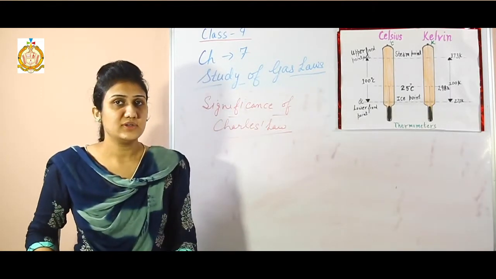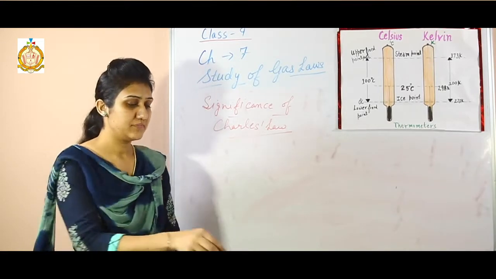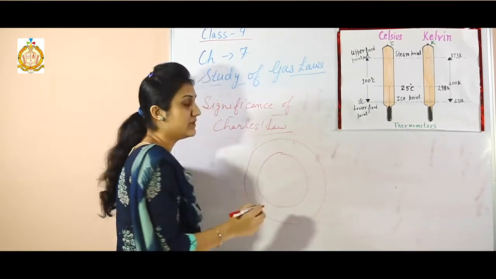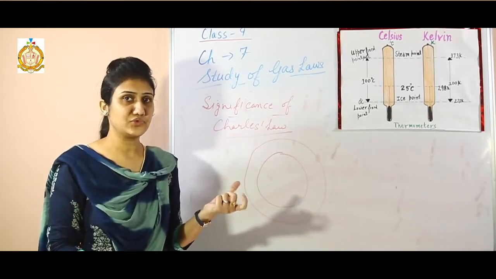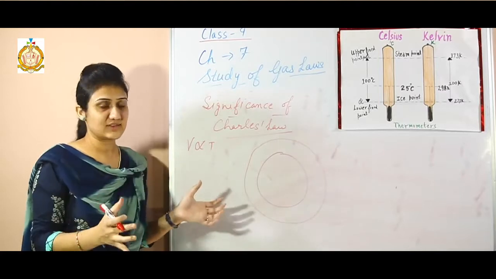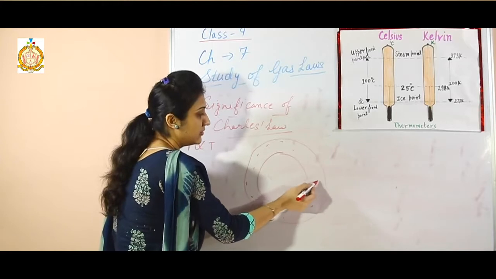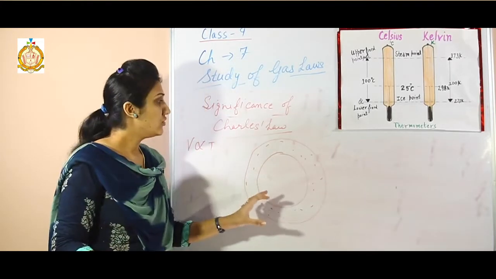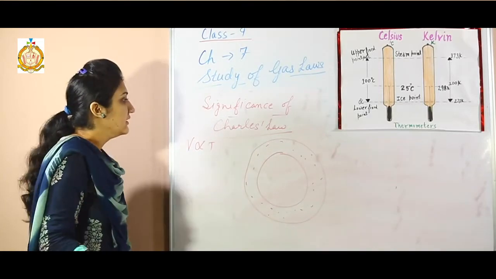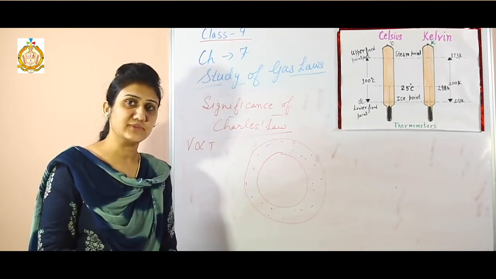Do you know, in summers the bicycle tires are not filled fully, because in summers there is more temperature. So if there is more temperature, the volume of the gas may increase. So the volume of the air present in the bicycle tire would also increase in summers. So if it is fully filled, it may burst. So that is why the bicycle tire is not filled fully with air in summers.